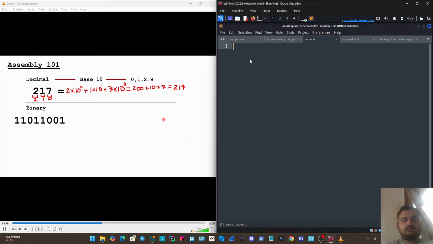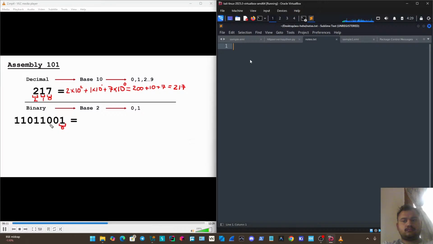So binary itself is a base 2 numbering system, of course, because we just have 0 or 1. We just have those two different numbers that it can be. And if we wanted to go then from binary to decimal, we can follow that exact same formula for how we can calculate it. Of course, the very first thing we need to do is start on the right side with the least significant digit.